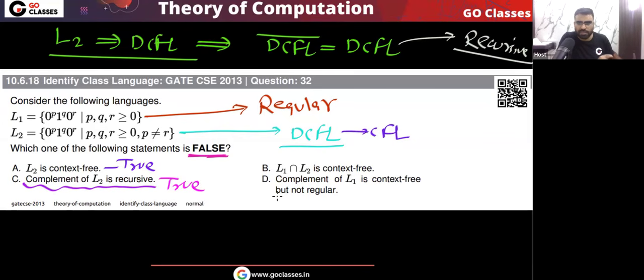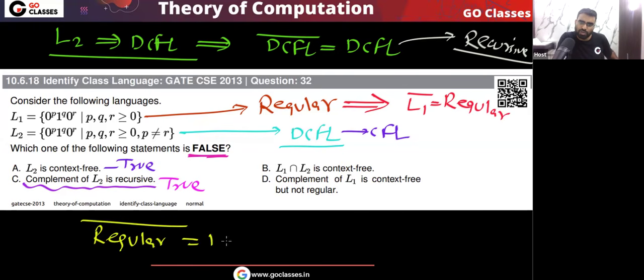What about the last statement? The complement of L1 is context free but not regular. See, this L1 is regular, so its complement also will be regular. Yes or no? The complement of a regular language is regular. If you have a regular language, then the complement also will be regular. So option D is actually false. The question is asking which statement is false, so the answer will be option D.